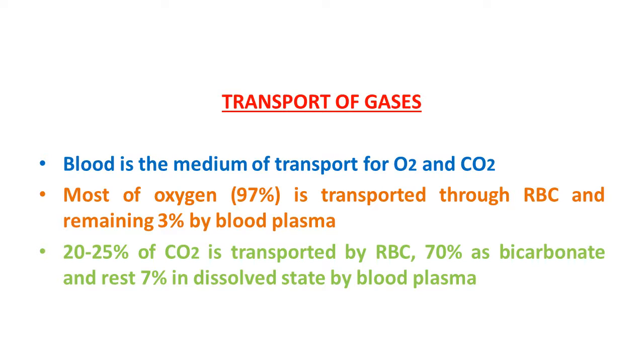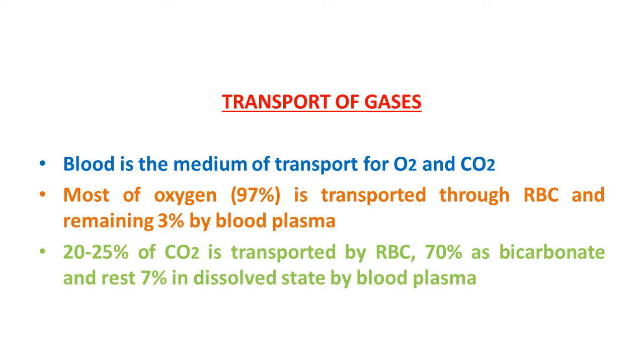Same way we can also discuss carbon dioxide released during this process. Nearly 20 to 25% of carbon dioxide is transported by RBC, while 70% of it is carried by bicarbonate. It is interesting.